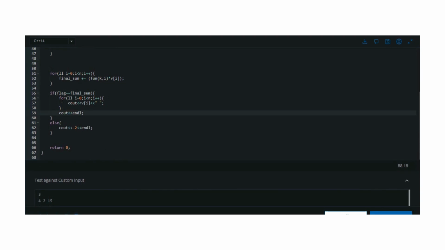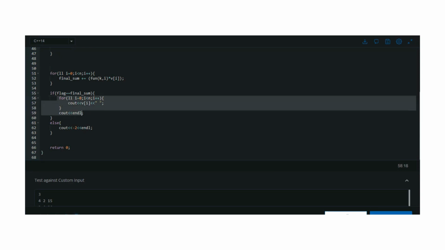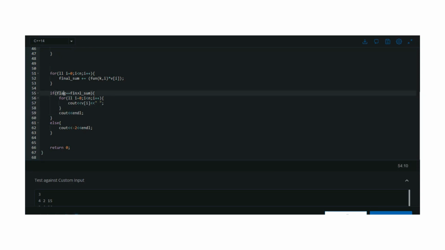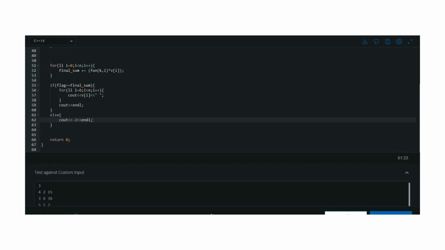If it is equal, then both the first and second conditions are true, so we simply print our vector. Otherwise, if it is not equal, in the question they have mentioned that if no such sequence is possible, simply print -2. Here I have printed -2. So this is the whole implementation part for this problem. Hope you understand this problem in a very efficient manner.